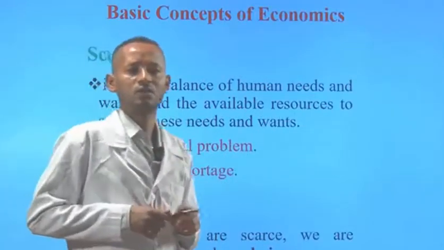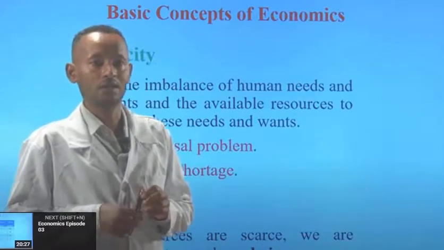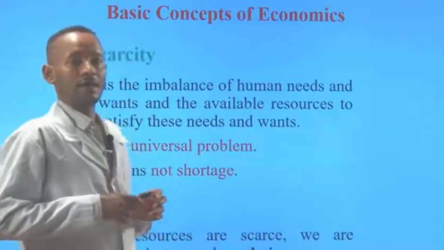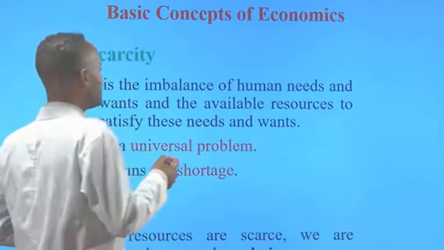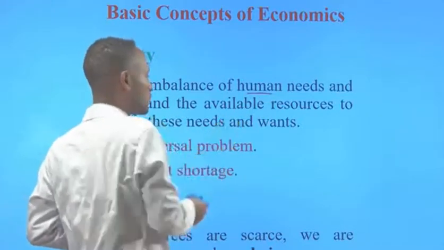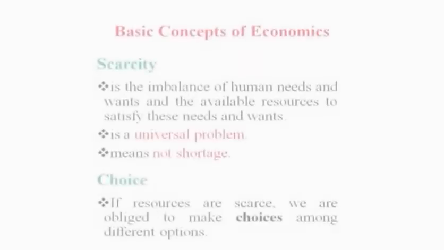Now let's see the basic concepts of economics called scarcity, choice, and opportunity cost. Scarcity is the imbalance between human needs and wants and the available economic resources that are used to meet these needs and wants.